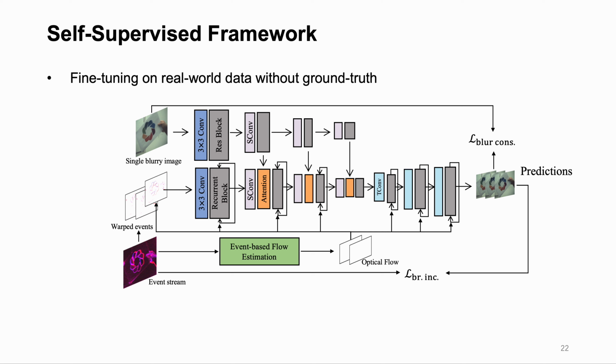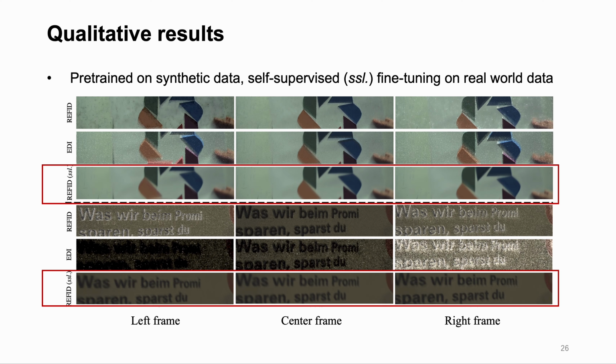Second, the brightness increment loss. An event is triggered once the brightness change overpasses the threshold. Hence, for the predicted frames, their intensity changes should be equal to the event threshold. Finally, the warping loss. With the optical flow from the event-based flow estimation module, we can warp the predicted frame to the last timestamp and compare it with the corresponding predicted frame. This loss ensures the spatial consistency of the results. With the proposed self-supervised fine-tuning framework, our model trained on synthetic data can be fine-tuned on real-world blurry data without ground truth, which is easy to collect.